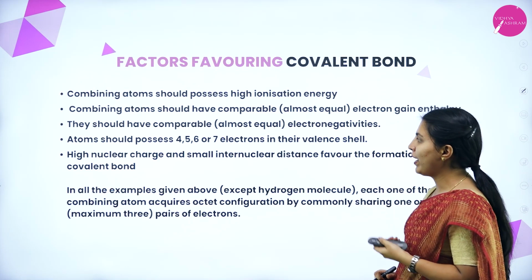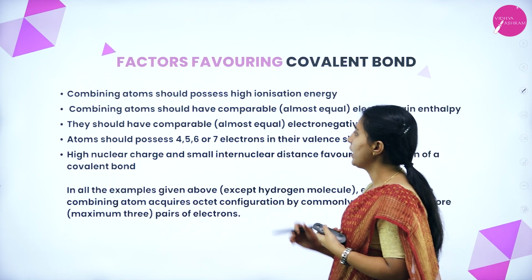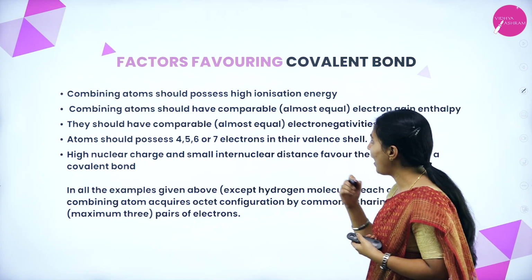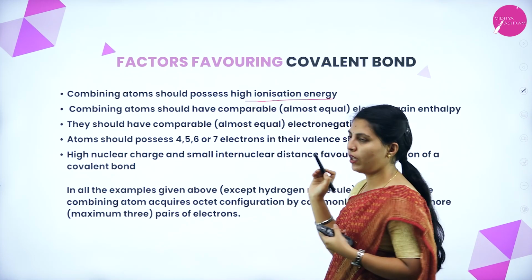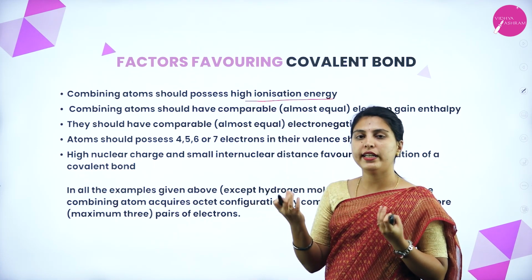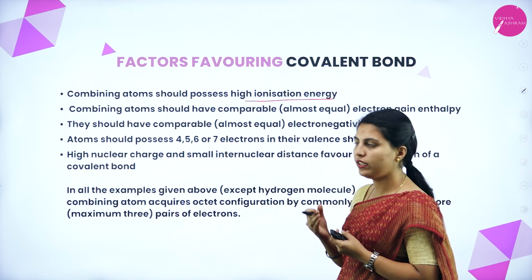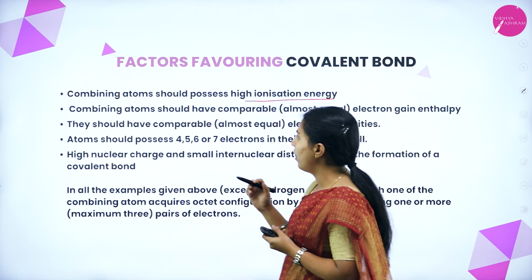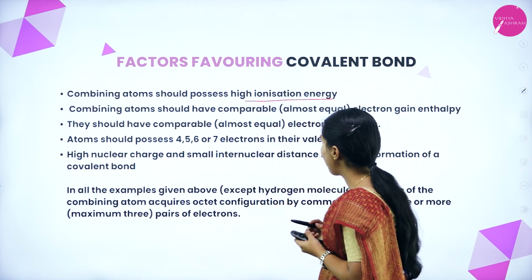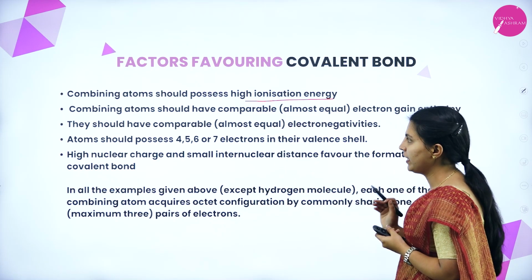Next one, factors favoring covalent bond. Combining atoms should possess high ionization energy. What elements are getting to combine? That atom should have high ionization energy. Combining atoms should have comparable electron gain enthalpy.